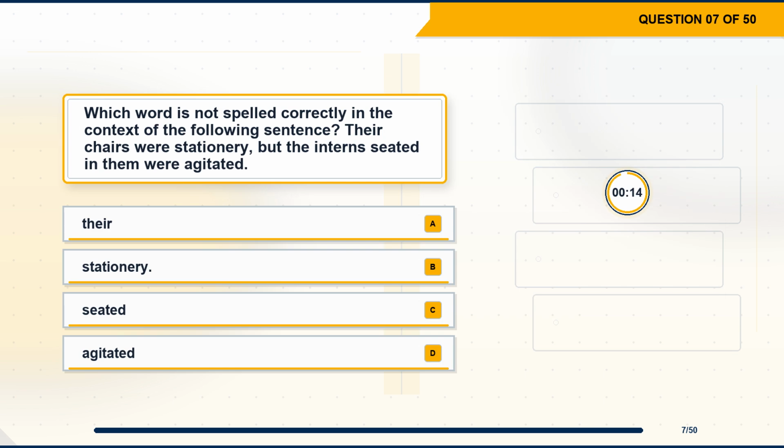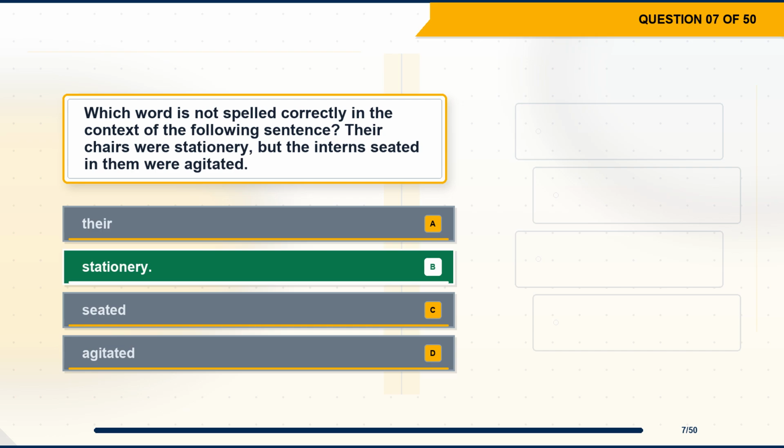Question 7. Which word is not spelled correctly in the context of the following sentence? Their chairs were stationary, but the interns seated in them were agitated. Option A. There. Option B. Stationary. Option C. Seated. Option D. Agitated.